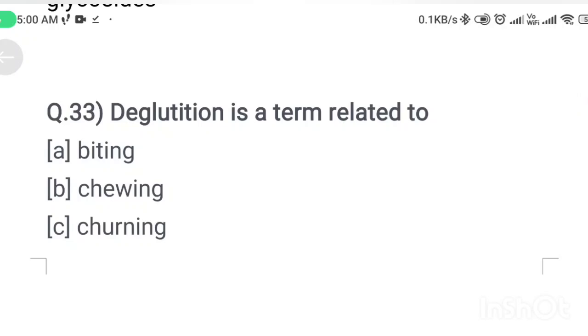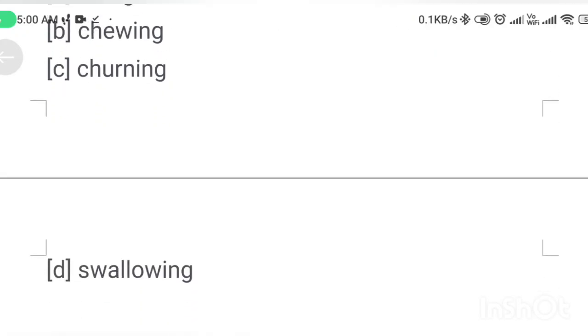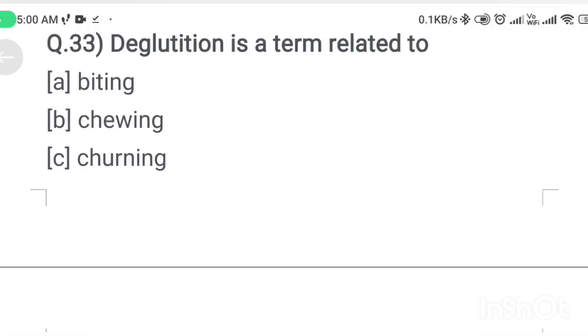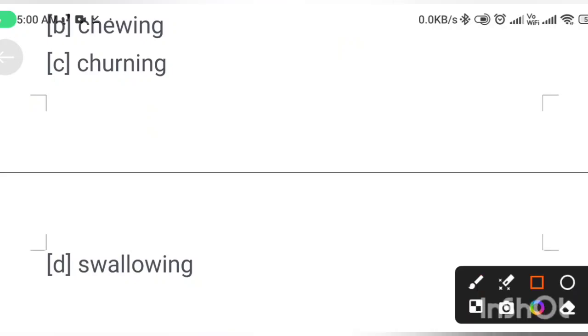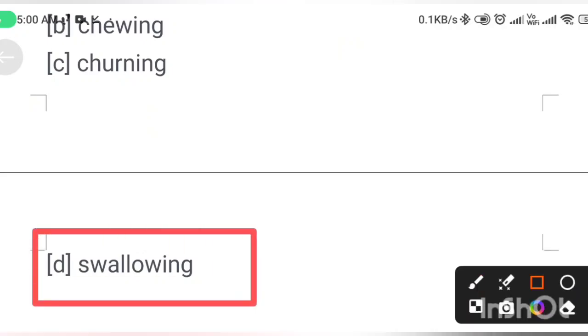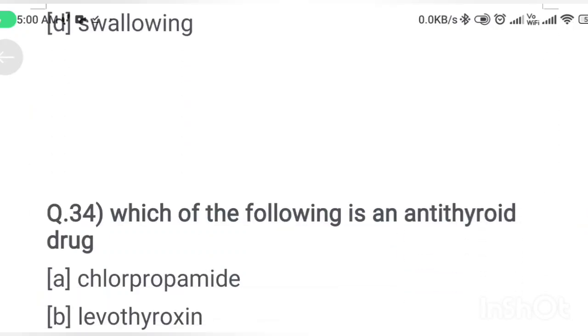Next question. Deglutition is termed as option A, biting. Option B, chewing. Option C, churning. Option D, swallowing. Correct answer is option D. Deglutition is a term for the process of swallowing, which is the movement of food, liquids or saliva from the mouth to the stomach.